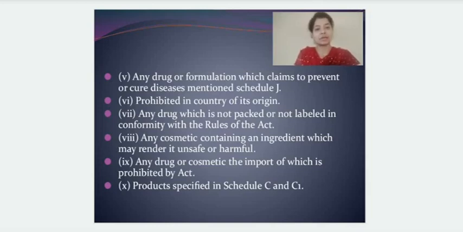I will attach a separate file for these schedules, and you can go through them, and if you have any doubts, you can always ask me. Schedule J contains diseases, for example, cancer, tumor, angina pectoris. These diseases cannot be cured by any drug; their progression can only be inhibited or slowed down.